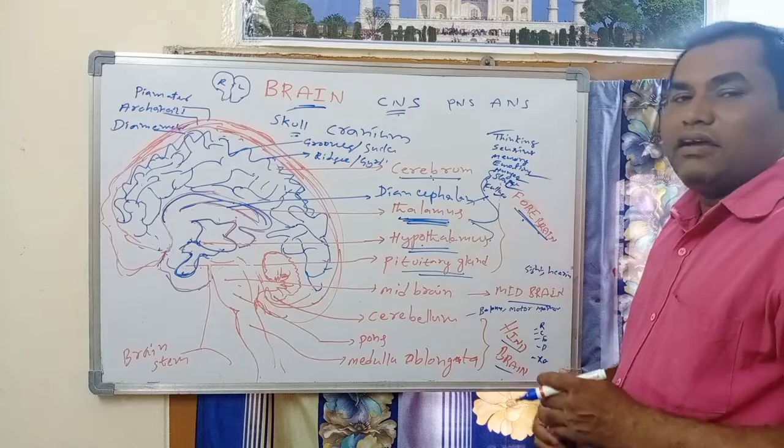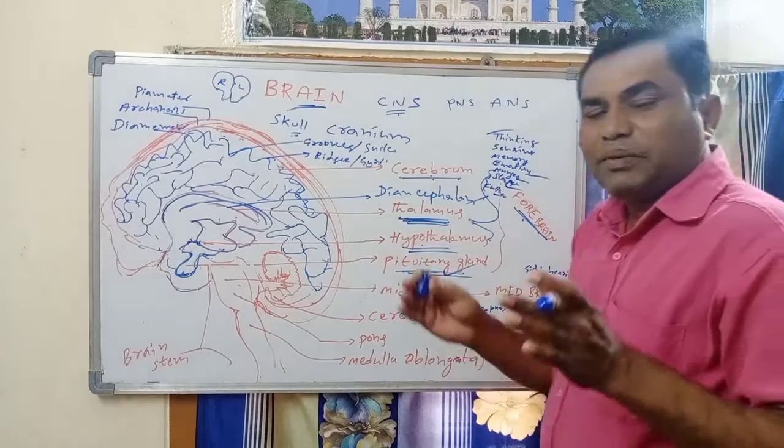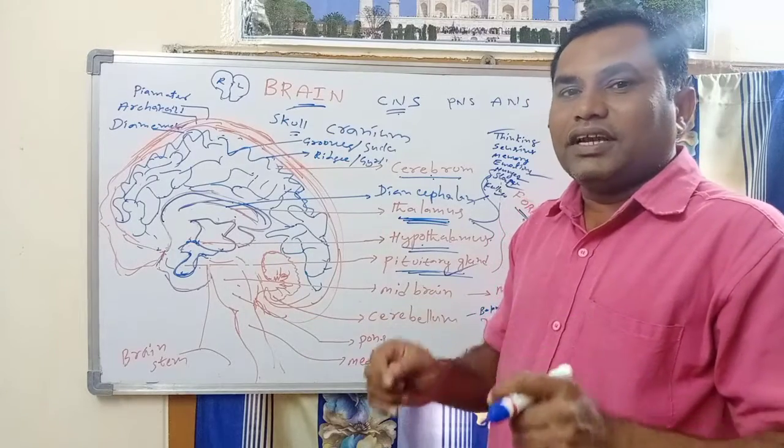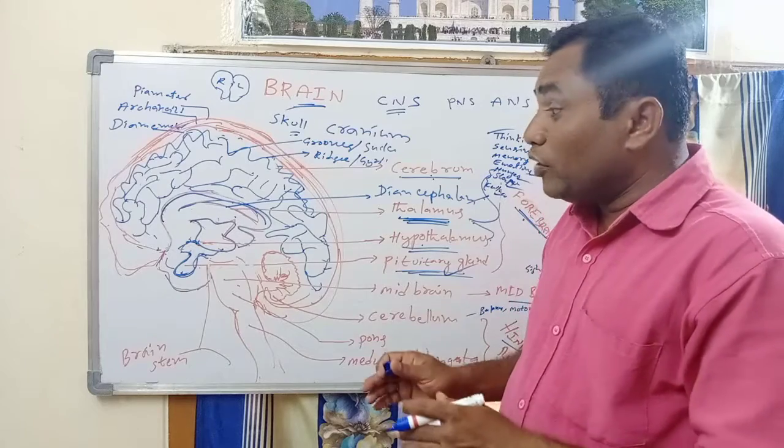All together they control these. Mainly here the pituitary gland plays a major role. It is a gland of the endocrine system. It is a master gland. Which is the master gland in our body? The pituitary gland.